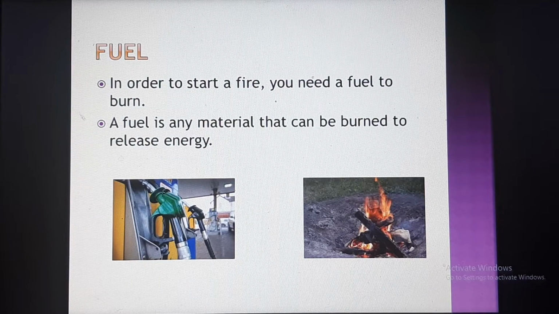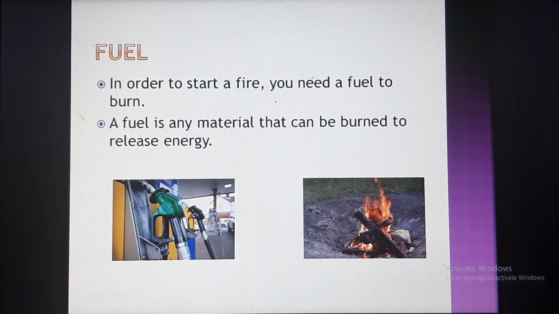Next we are discussing fuel. In order to start a fire, you need a fuel to burn. If you want to get a fire, there must be something to burn. That substance we call fuel. A fuel is any material that can be burned to release energy. If there is burning, heat energy is released. So any material that is used for burning to release energy is called a fuel.